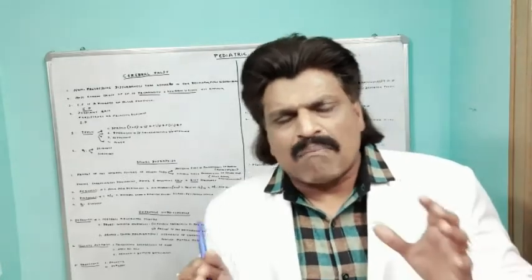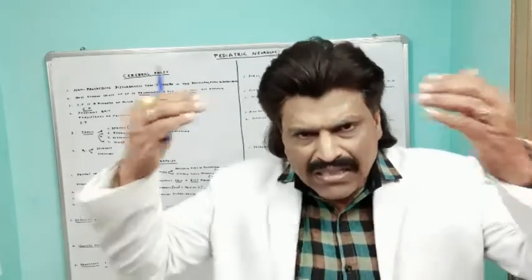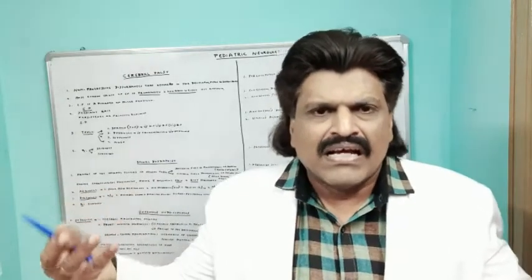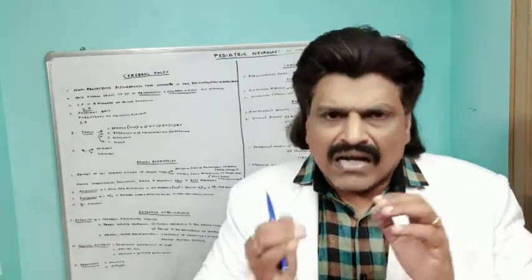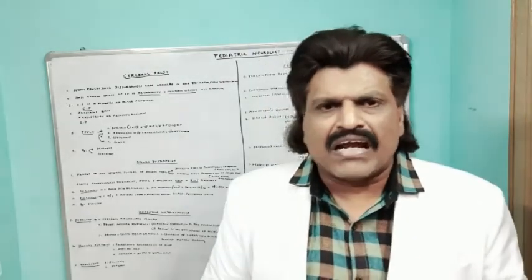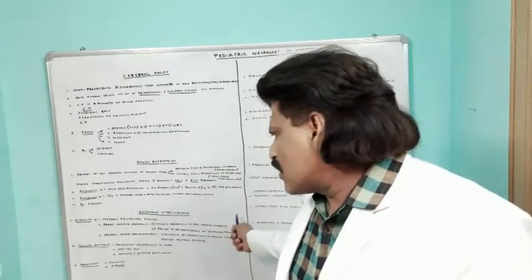But in children, the papilledema is not seen, or if at all it is seen, it's a very late manifestation, because the bone sutures do not close, and therefore they can give away and accommodate this extra brain volume and the CSF volume, and therefore the compression of the optic nerve does not happen. Even if it happens, it's going to be very late. So papilledema is not an early manifestation of infantile hydrocephalus, unlike adult hydrocephalus.